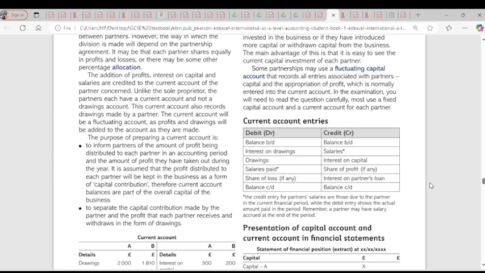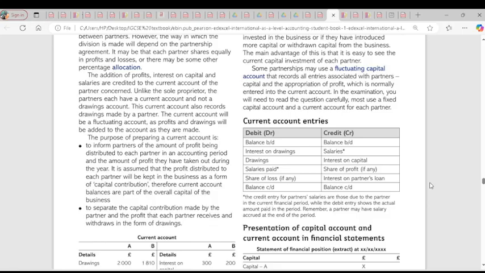So the point is, in your current account, there is what we call the interest on capital. The interest on capital will be partner A, partner B, partner C. So each partner would have its own interest separated, and he or she can see it. The third one, I think that's the only point I made.